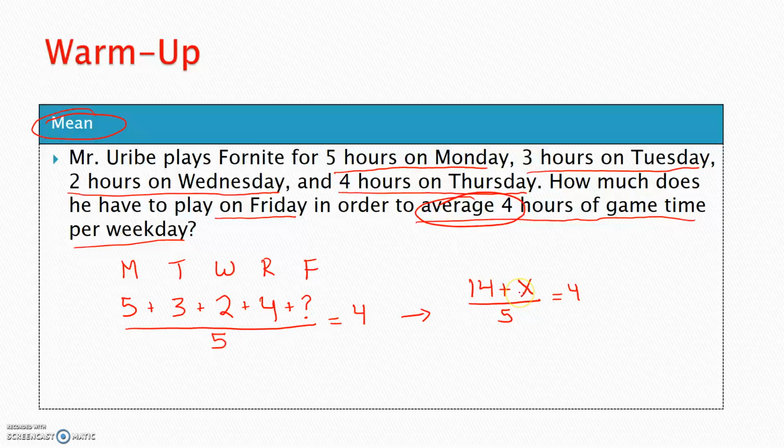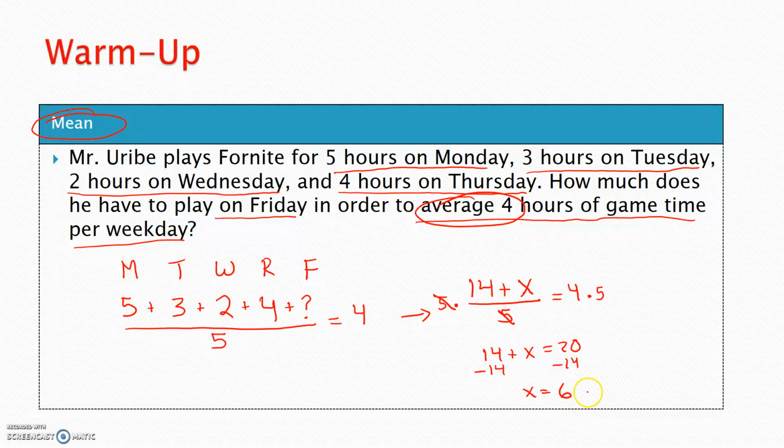Well, how the heck am I going to solve here for x? That's going to tell me how many hours I have to play on Friday. Well, how do I get rid of dividing by 5? Inverse operation says I have to multiply. Whatever I do to one side, I do to the other. So these guys cancel out. Now I'm left with 14 plus x is equal to, what's 4 times 5? That is 20. Well, hey, this is a one-step equation. How do I solve here for x? I have to say minus 14. Minus 14. X is going to equal 6.